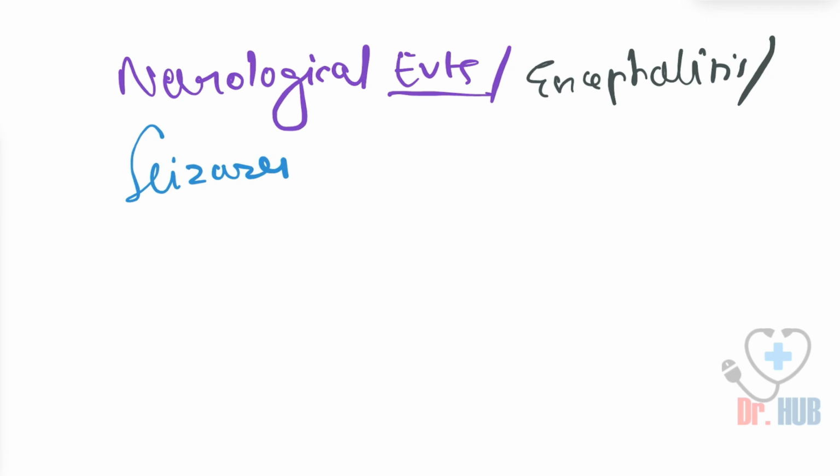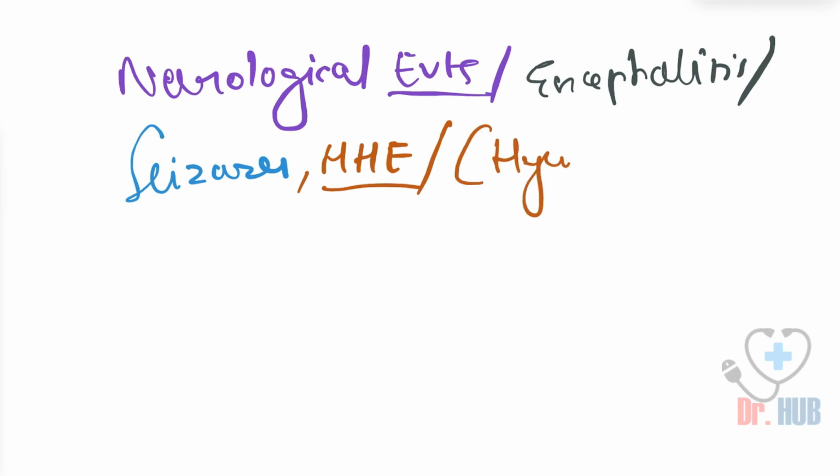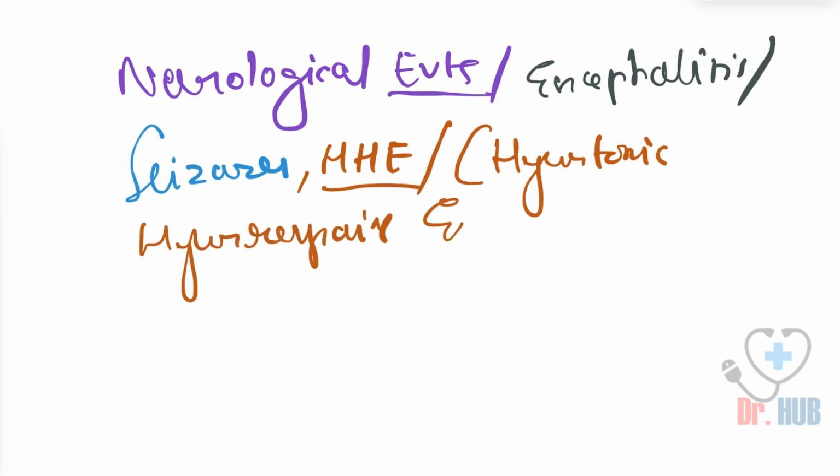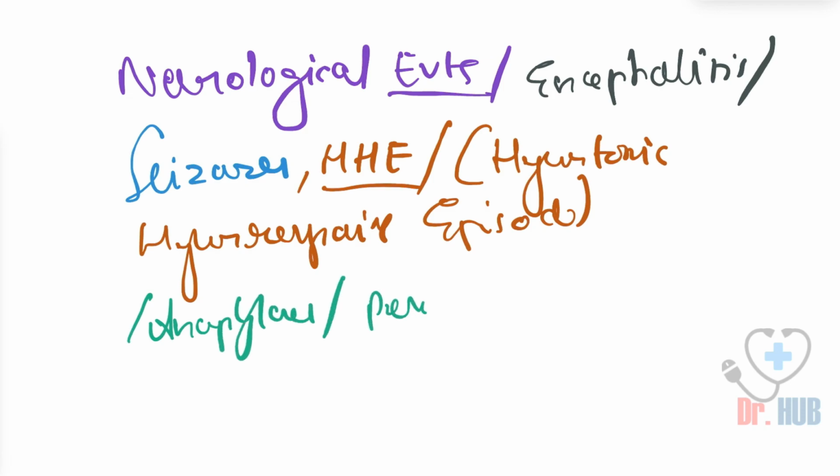Next comes HHE, which is nothing but hypotonic hyporesponsive episodes. After this, there is also anaphylaxis and persistent inconsolable screaming.